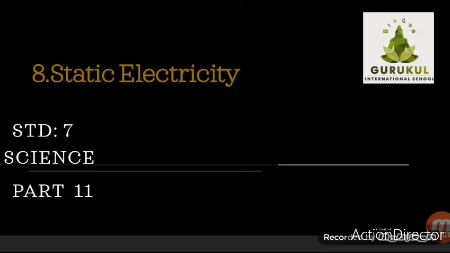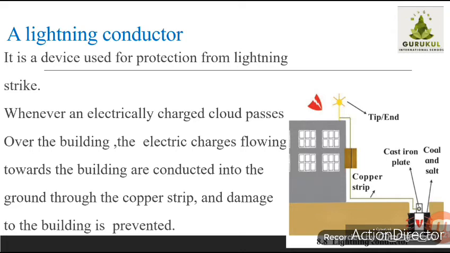Lesson number 8, part 11. Let us study the measures to be taken to prevent the damage caused by lightning, or what kind of device should be used so that there is no damage from the lightning strike. So now we are going to learn about the lightning conductor.